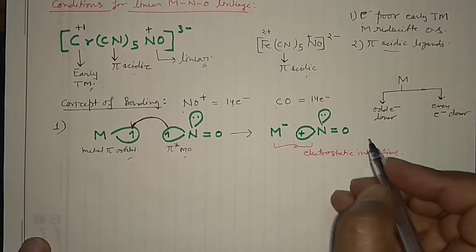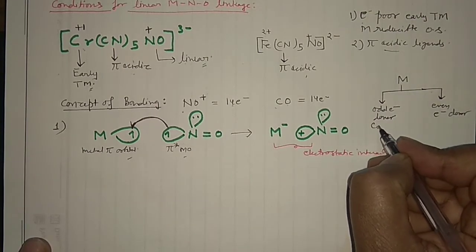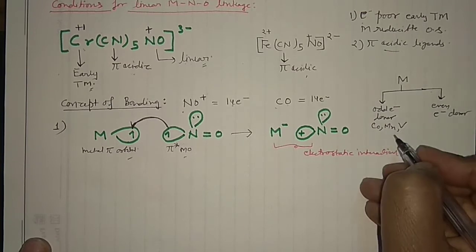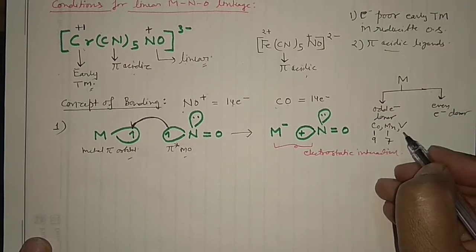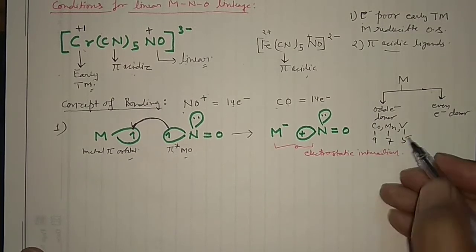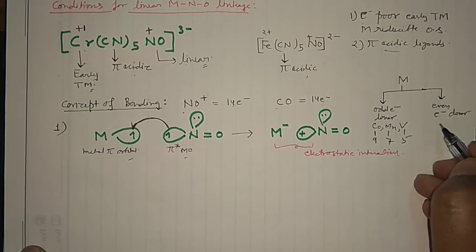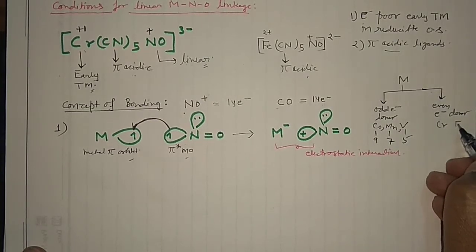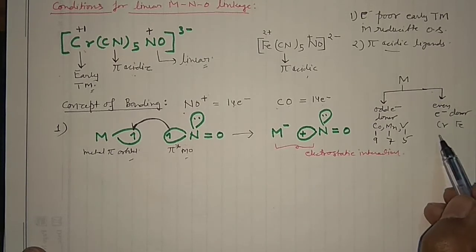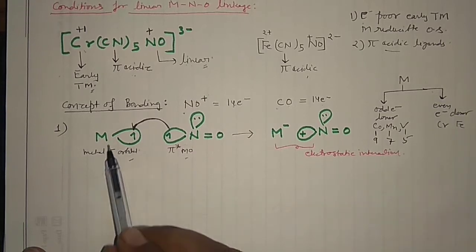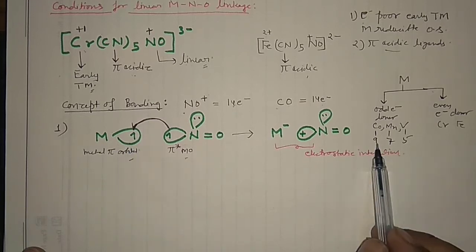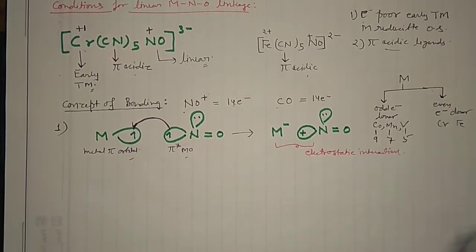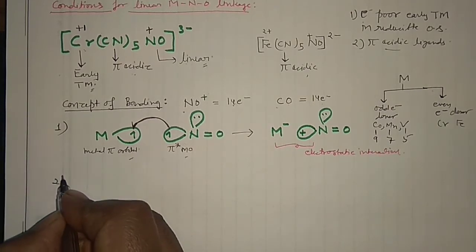Okay, so in that case you can see if you have cobalt, manganese, vanadium, it is having say 9, okay, 7, and 5. So these are the electrons present in them, so they are the odd electron donors. So if you have chromium, and if you have iron, and you know in case of chromium it is 24, iron is 26, so they are the even electron donors. So when I am putting M here and I'm showing only 1 electron, that means I am focusing on these metals. This is important.